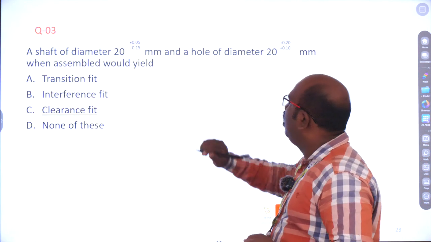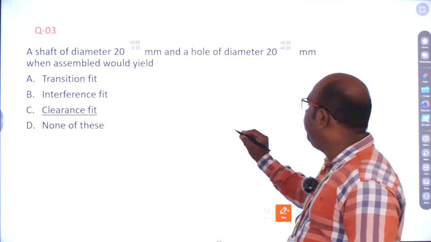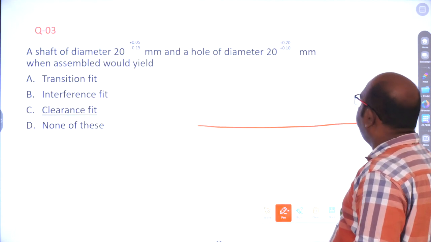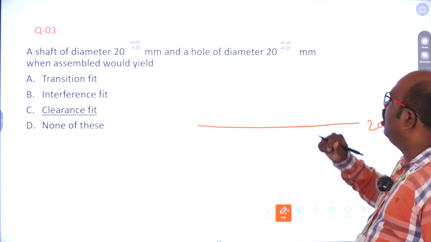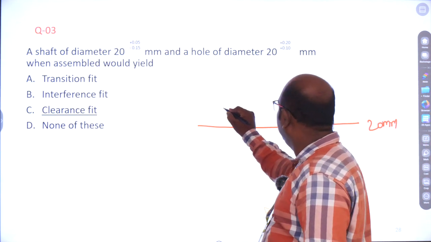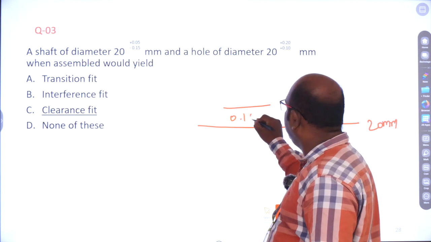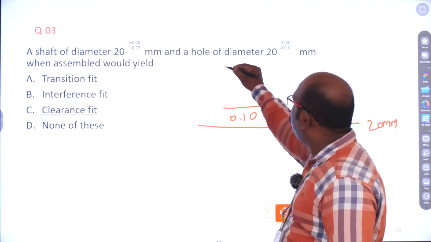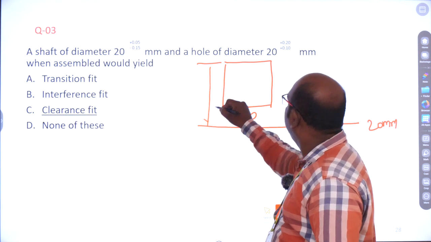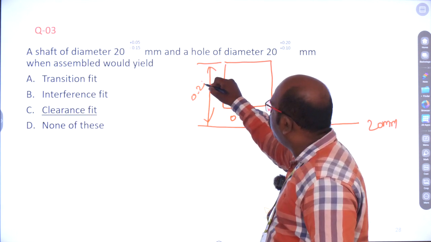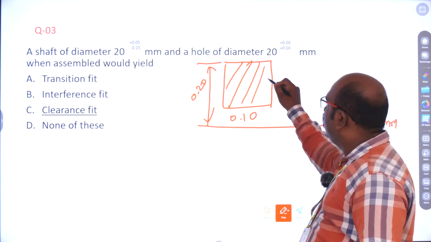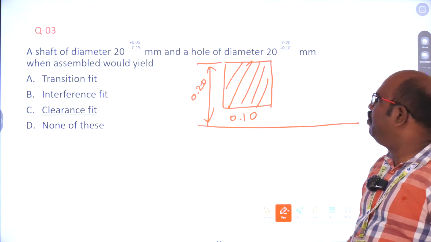Okay, first draw the line for basic dimensions, 20 mm. First the hole, what is the diameter of the hole? It is 20, the plus is here 0.10. Next one is 20, this one is 0.20. Okay, this is the limit of the hole.